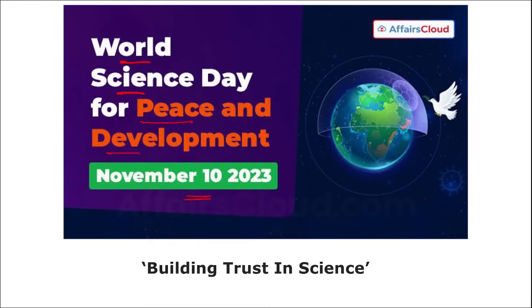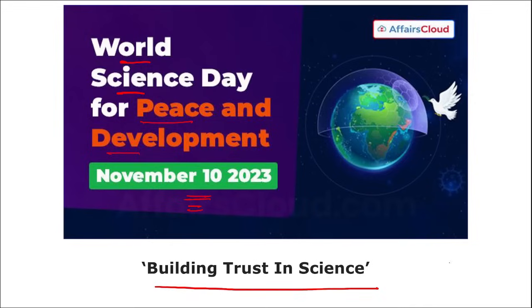This day is also observed on 10th of November, and it is to highlight the important role of science in society and the need to engage general people in discussions about the scientific concerns. Then this day is observed on 10th of November. There is a theme that is building trust in science.